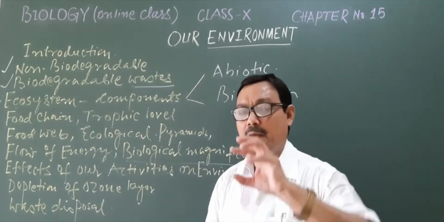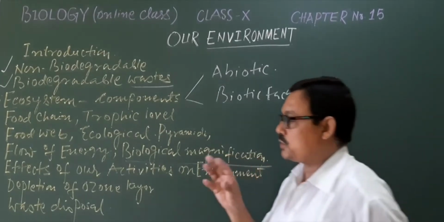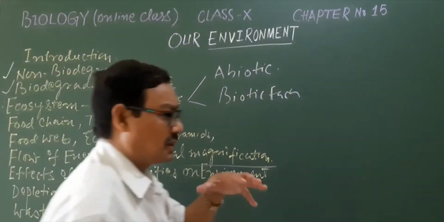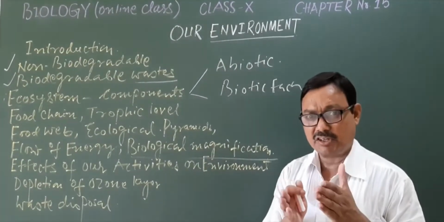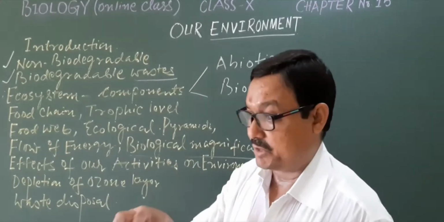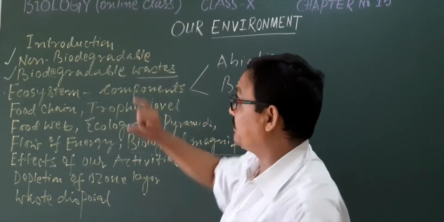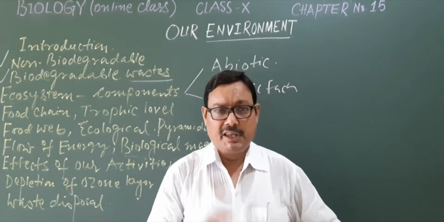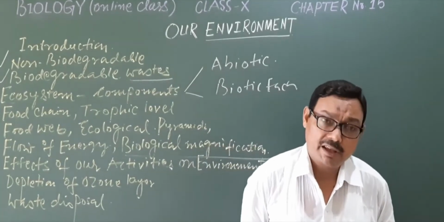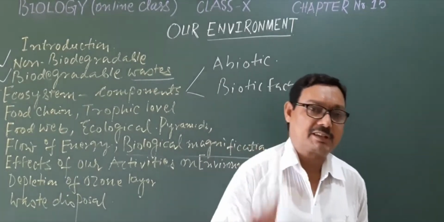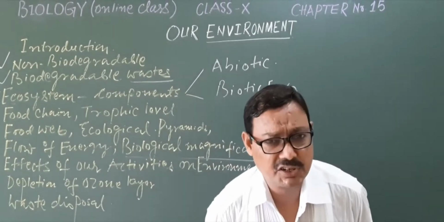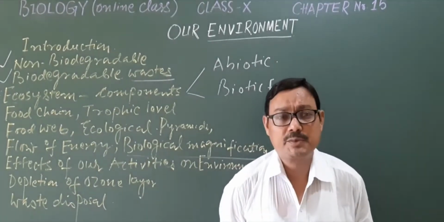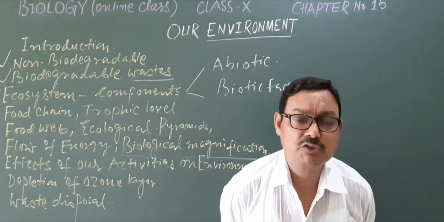If we look at them, there are two important categories. If we segregate, if we distinguish between all these things, we will divide them into two different categories. The first one is non-biodegradable, the second one is biodegradable. Biodegradable means, as in your textbook also, and may I also give you a very interesting example. You have studied about the life processes. In the life processes, you have seen the process of digestion, that means the nutrition process.